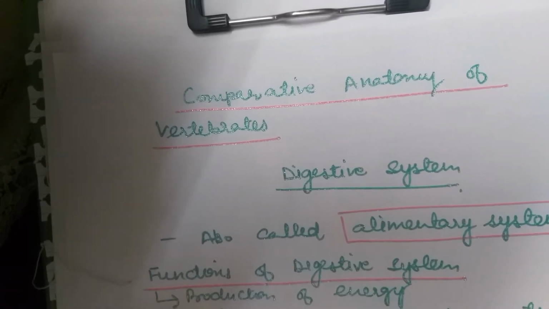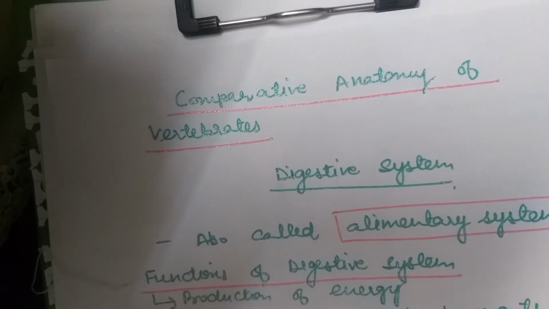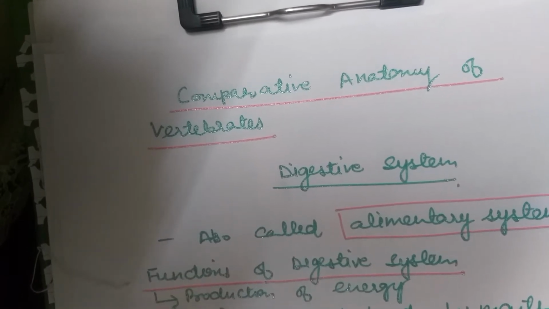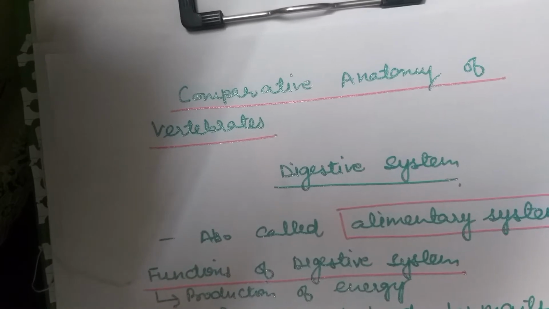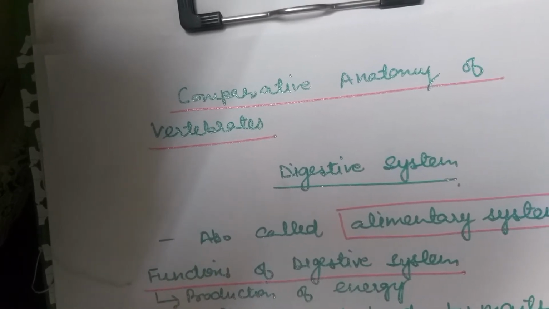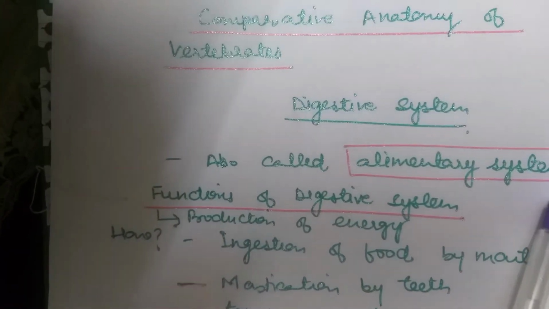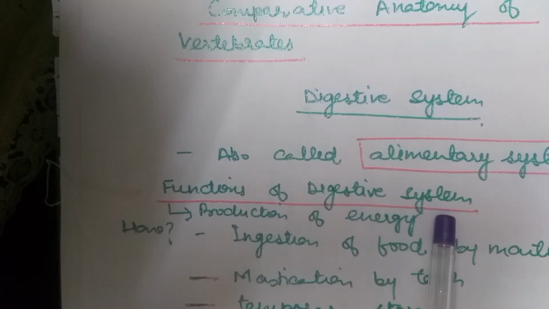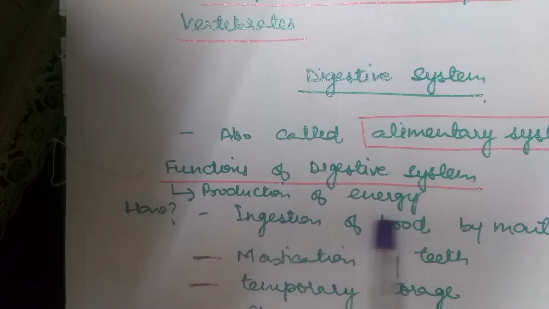The digestive system prepares the food to make it available to all the body tissues at the cellular level in the form of energy, which is required by the body cells for growth, maintenance, reproduction, etc. For this role, it is also called the alimentary system. So the function of the alimentary system or digestive system is mainly production of energy.